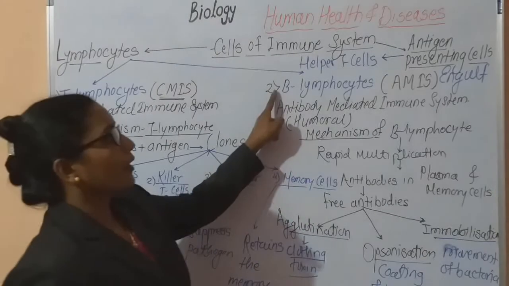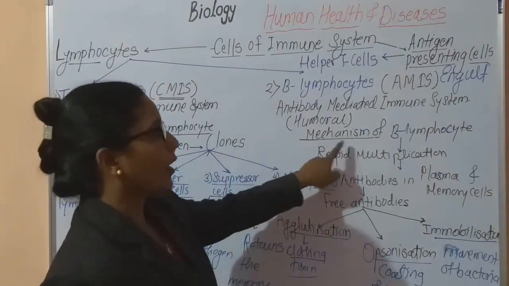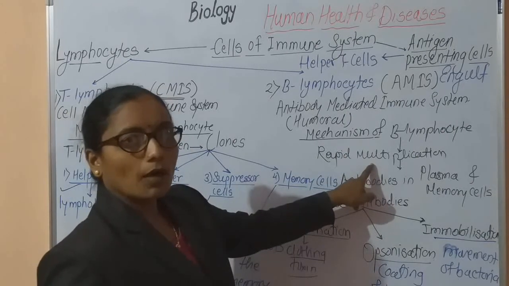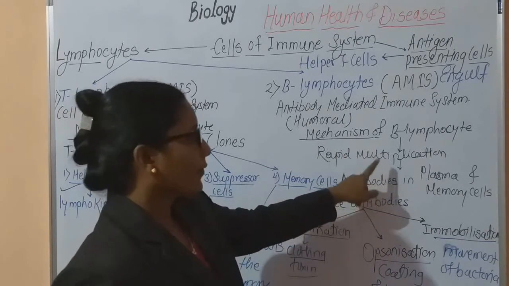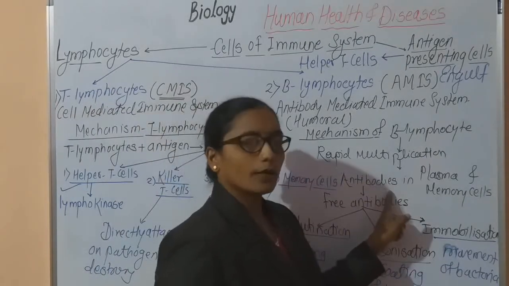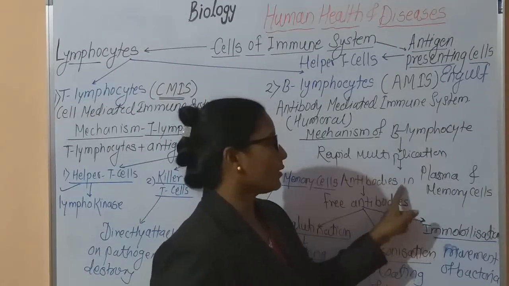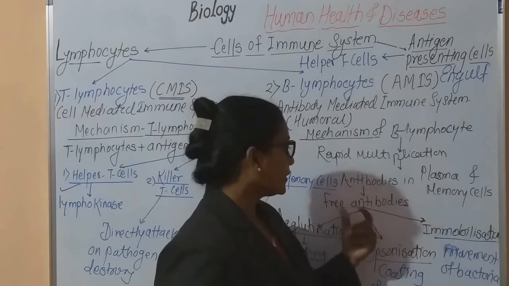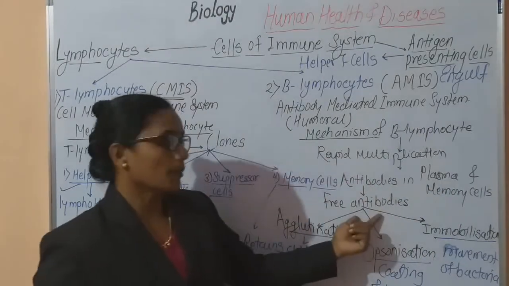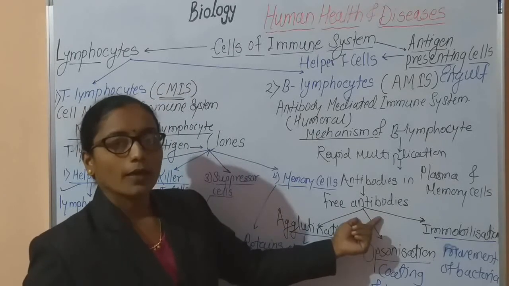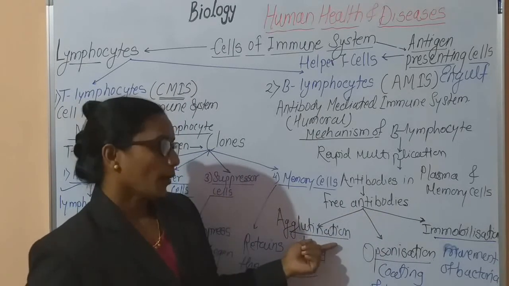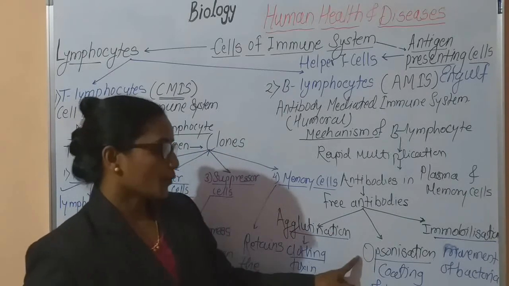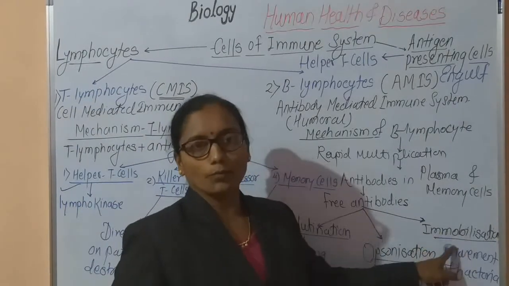In the case of B lymphocytes, the B lymphocytes multiply rapidly, and after the multiplication they form antibodies. These antibodies are formed in plasma and memory cells, and after that they become free antibodies. These free antibodies perform the action of agglutination, then opsonization and immobilization.